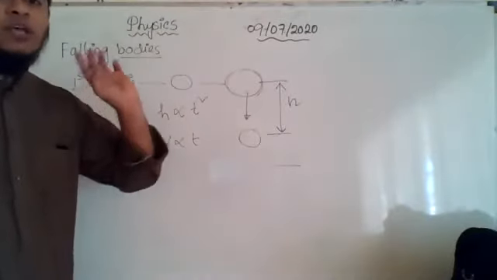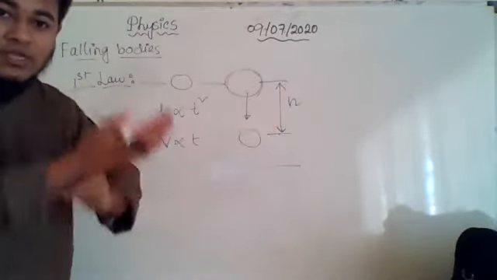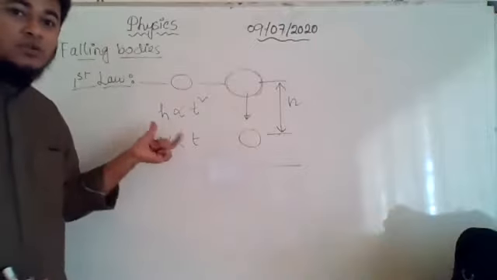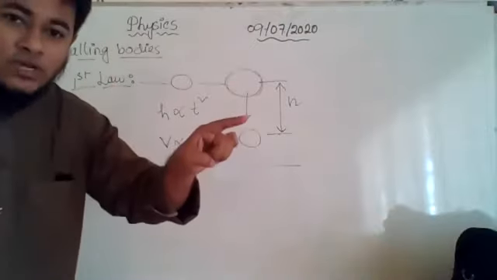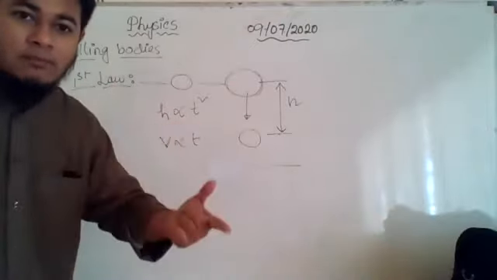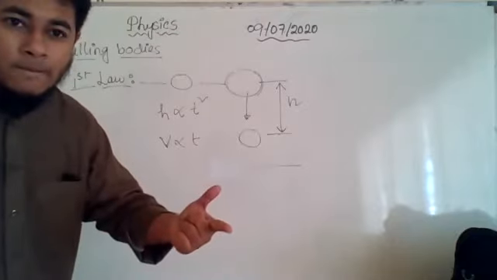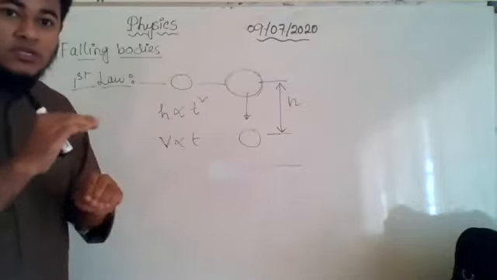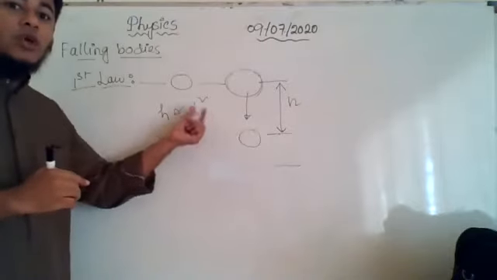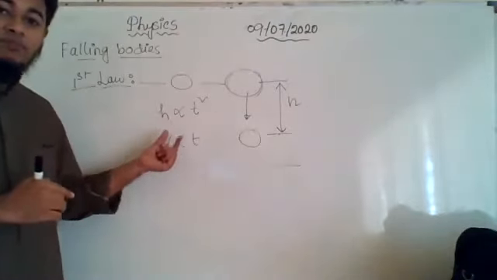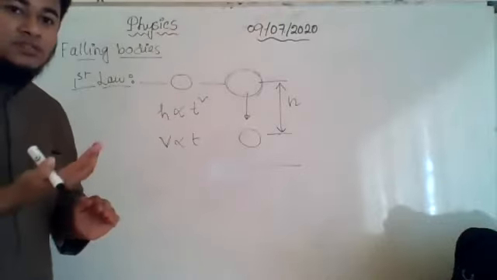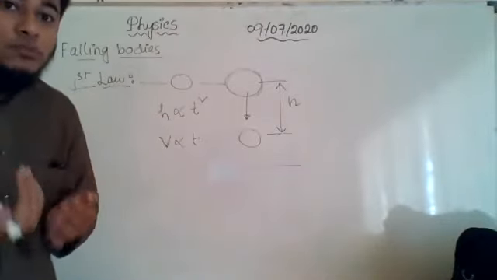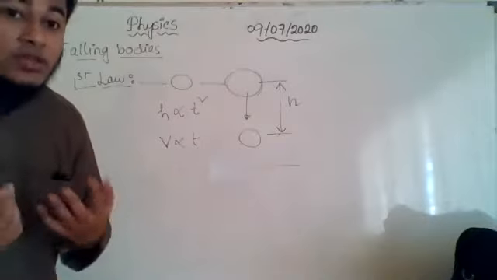The height will become 16 times. Sometimes they will reverse the question. They will tell you that the height has become 4 times, so the time will become 2 times, because this time you need to reverse the operation. That means previously we were squaring the operation to get the relationship, but now as we are going in the reverse direction, we need to do the opposite operation of squaring, that is square root.